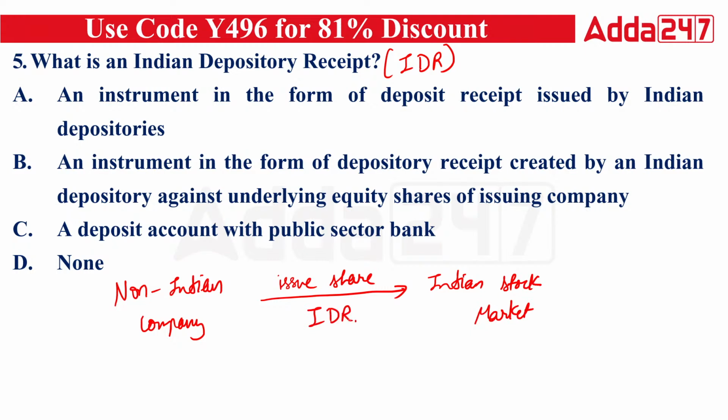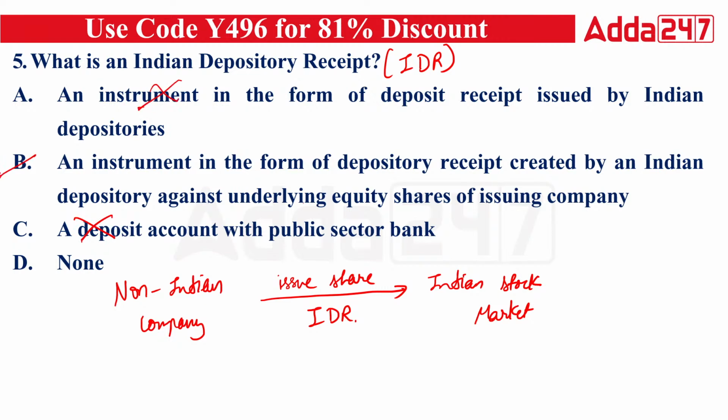The first statement says an instrument in the form of deposit receipt issued by Indian depositories. The second says an instrument in the form of depository receipt created by an Indian depository against underlying equity shares of the issuing company. The third says a deposit account with a public sector bank, so it can't be option C. And an instrument in the form of deposit receipt issued by an Indian depository can't be the right answer.